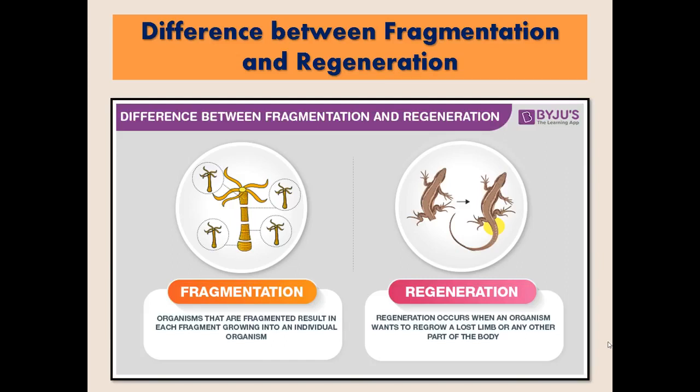Okay, and then yung regeneration. Regeneration occurs when an organism wants to regrow a lost limb or other parts of the body. Just like for example, sa case ng lizard, yung kanilang tail. So, pag fragmentation, nagkakaroon ng new individual organism. Kapag regeneration, part of the body yung nare-reproduce or nagre-regrow. Okay?